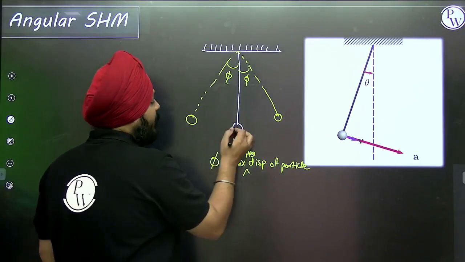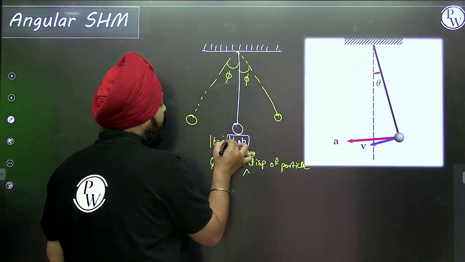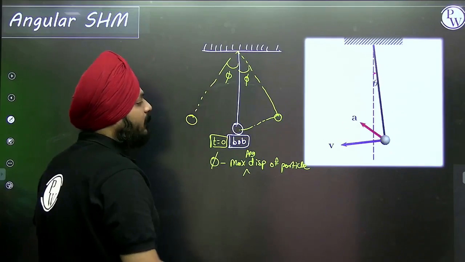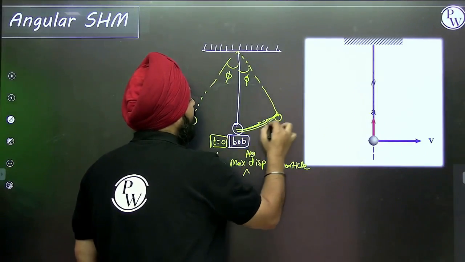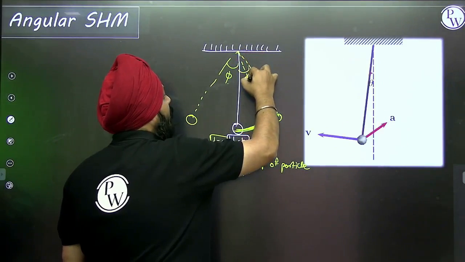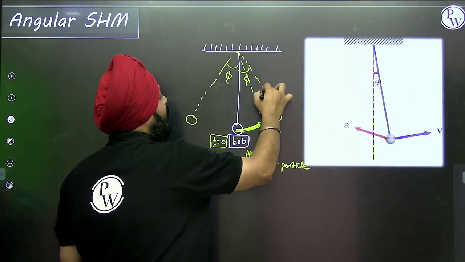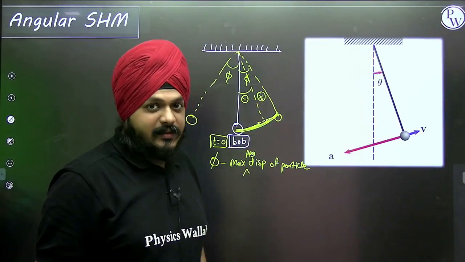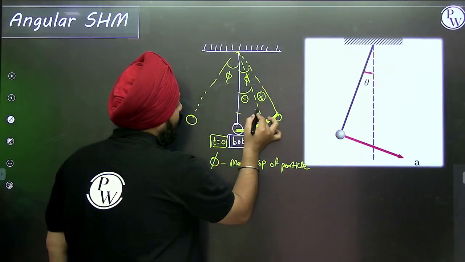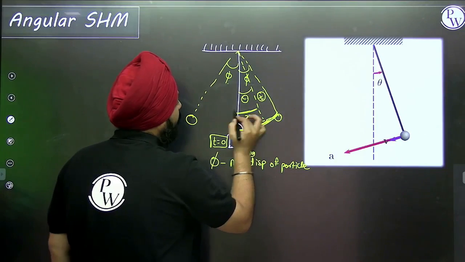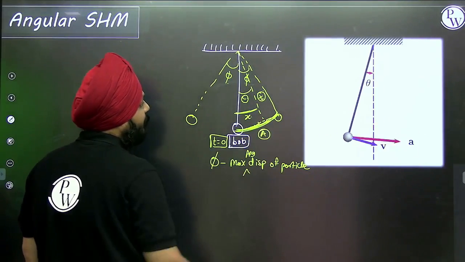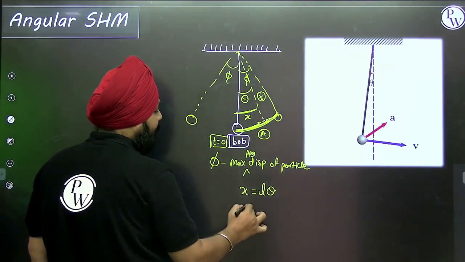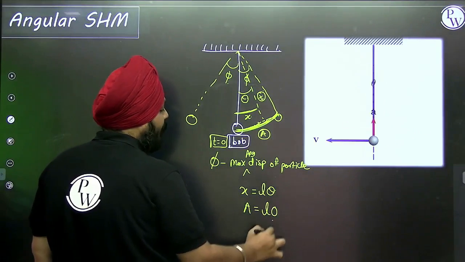But with respect to time, suppose at t equal to 0 the bob is released. With respect to time, slowly, the angular displacement is getting increased. If I'm talking about any time t, the displacement is theta. We can say it as x, and this is amplitude A. So can I say x is equal to L theta, and amplitude is equal to L phi.